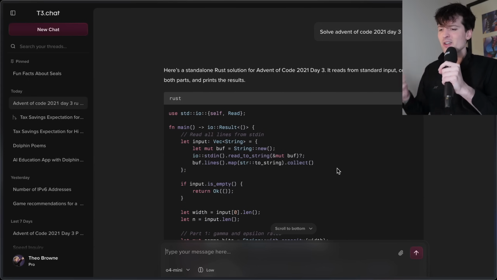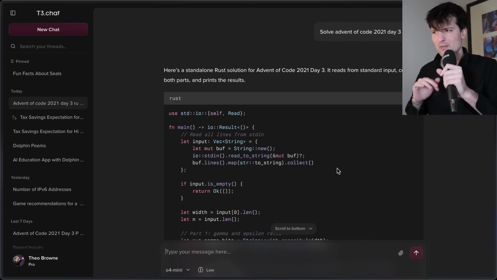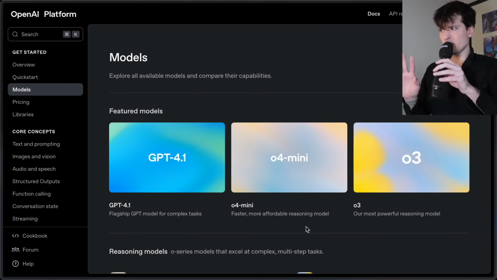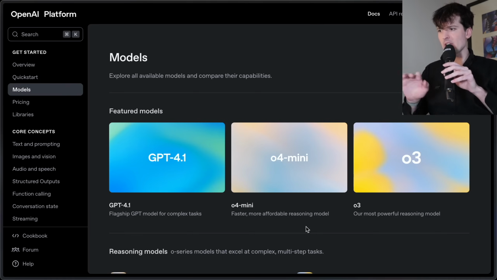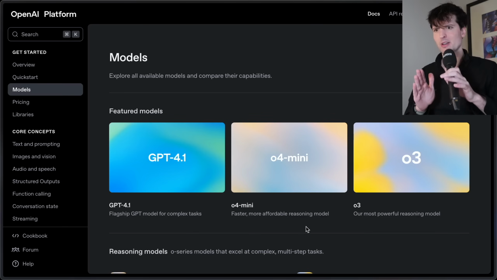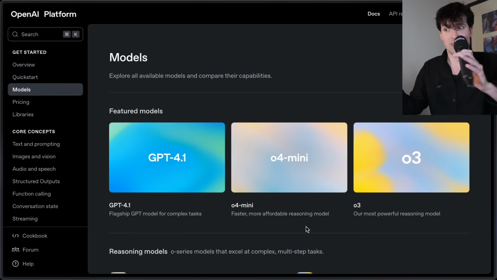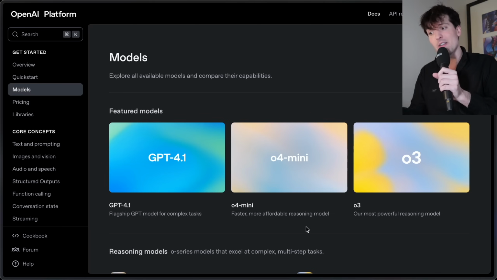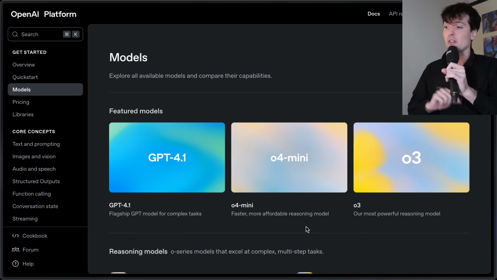And the failures I had with O1, especially O1 Pro, were frustrating enough that I've not been using those models as much personally. And then when I saw the price, yeah, it is kind of crazy that the 3 models you should use with OpenAI right now are all brand new. Like a week ago, the OpenAI models I recommended are entirely different than the ones I recommend right now because these all just dropped. And these are the 3. I still think there are very few cases for something like O3 now that O4 Mini exists.